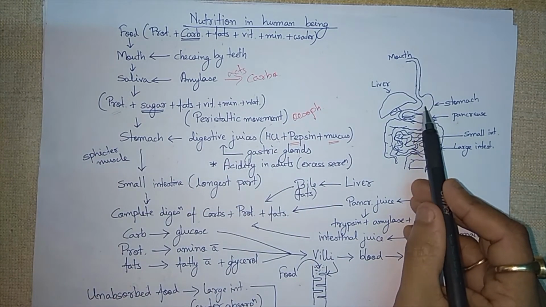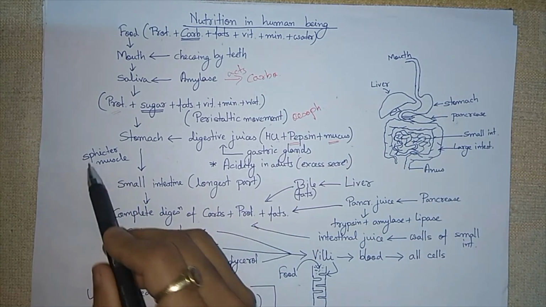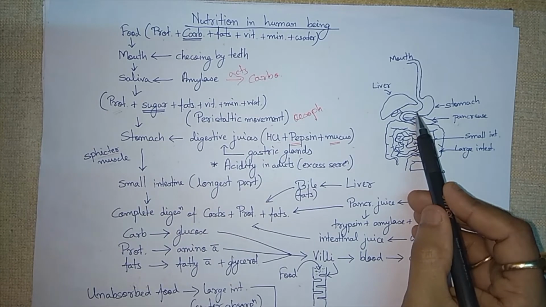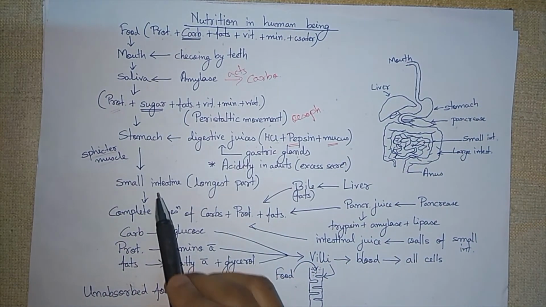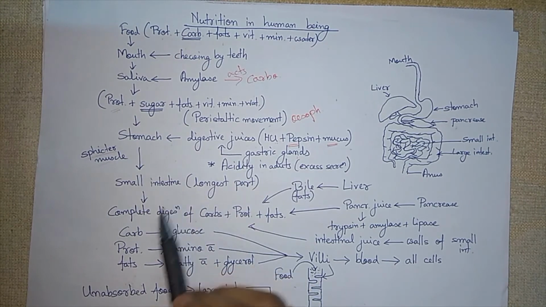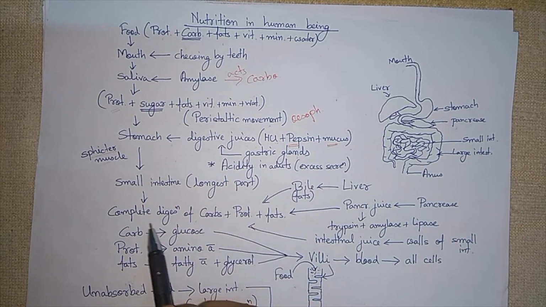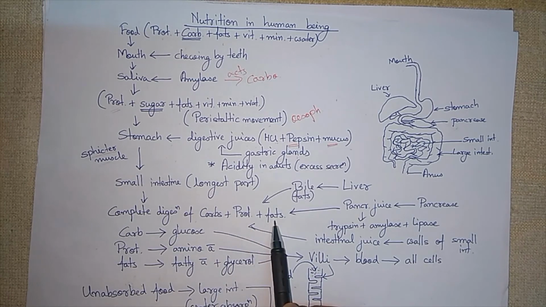This partially digested food, through this sphincter muscle, enters into the small intestine. It is the longest part of the alimentary canal, where complete digestion of carbohydrate, protein and fats occurs.